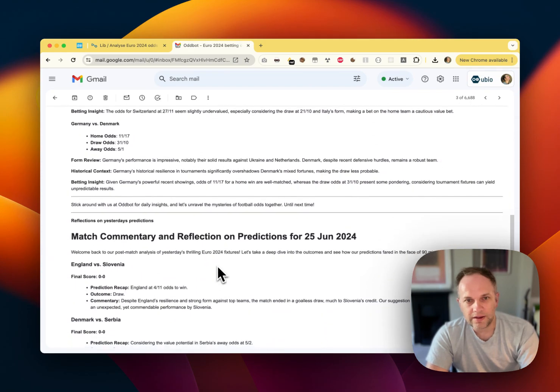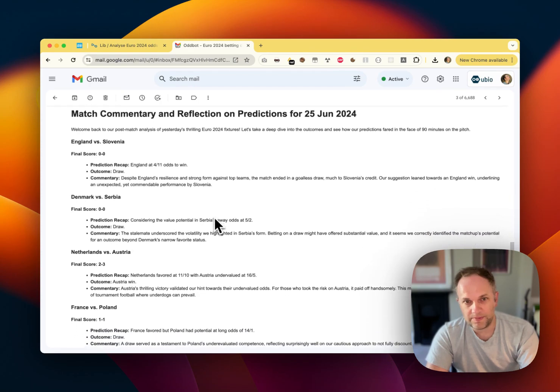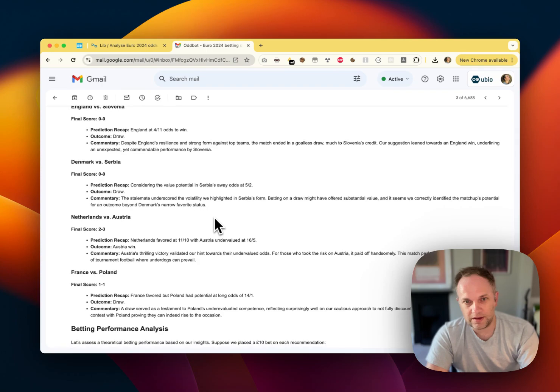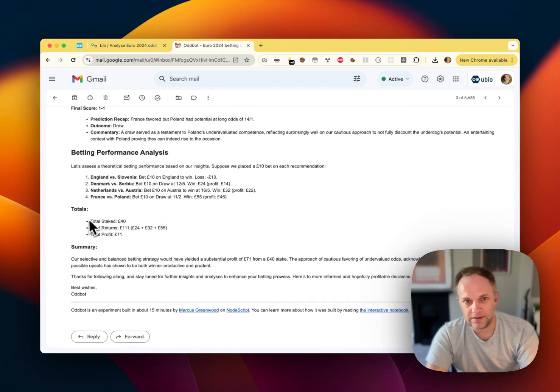And then as an added bonus, what it also does is it reflects on the recommendations that it made on yesterday's matches, and works out how good its recommendations were. And then finally, it pretends that it invested £10 as a bet on each game, and then works out whether it was profitable or making a loss.